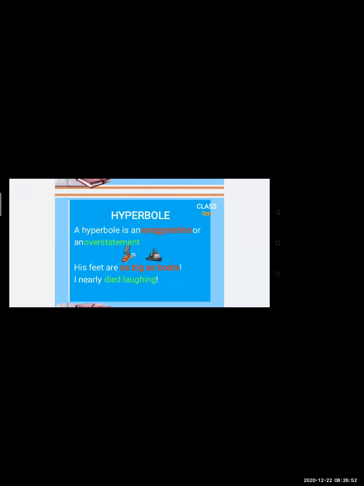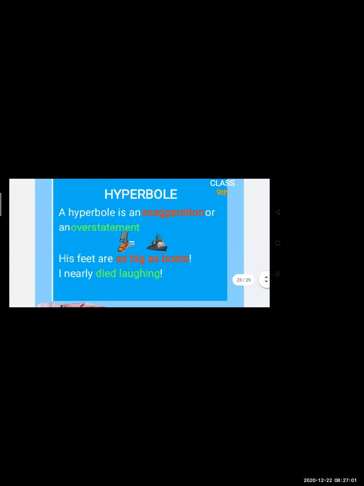His feet are as big as boats. Oh my god. So now what they are saying is that this person's feet, feet means what? Yes, on which we walk. These feet are compared with boats, but actually they are not that big. Still, a comparison is being made with that boat. So it is over exaggerated, it is an overstatement.